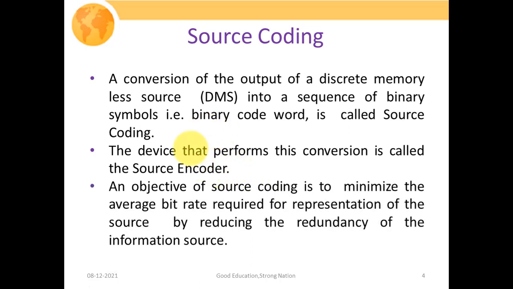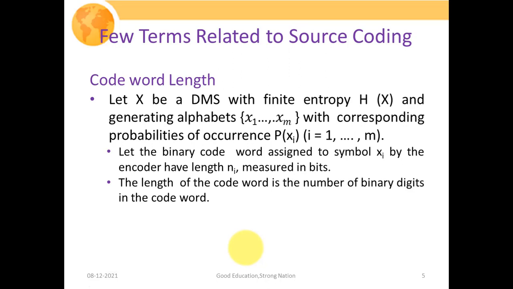So the basic objective of source coding is to minimize the average bit rate required for the representation of the source by reducing the redundancy of the information source. So we basically have to reduce the redundancy so that we are in a state to maximize our channel capacity, or we can have more and more users use that common medium or channel on a sharing basis. So before we go into greater detail about your different source coding methods, let us understand a few basic terms related to source coding.